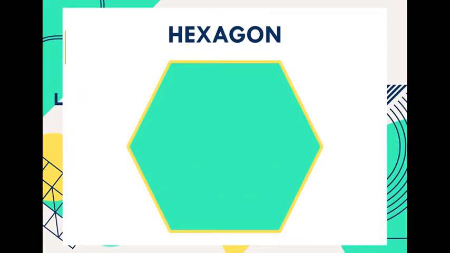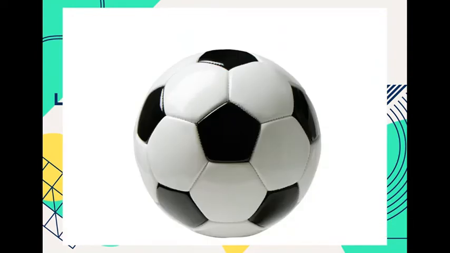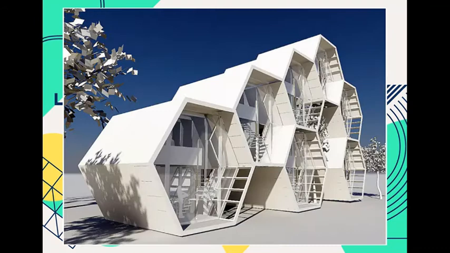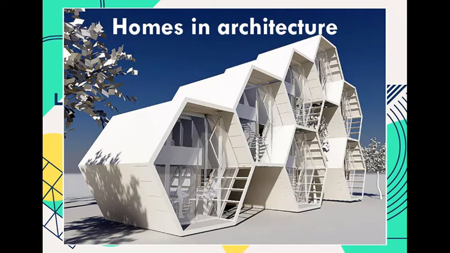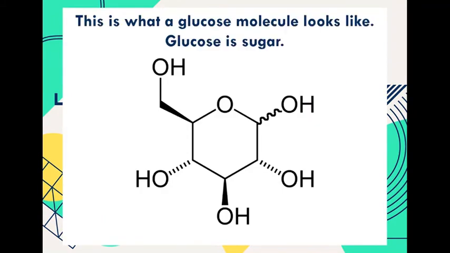Hexagon. Hexagons have 6 sides. Here we have beeswax. The soccer ball, where the different parts are using a different shape again. Here is a pentagon being used and a hexagon. Hexagons can be used in architecture of homes. Our pencils are shaped like hexagons. And the glucose molecule looks like a hexagon. Glucose is sugar.